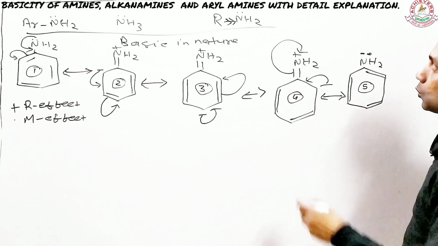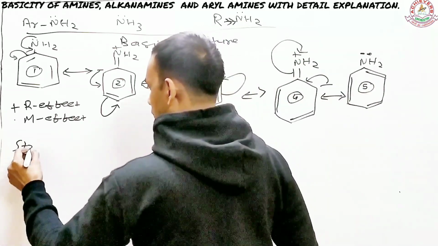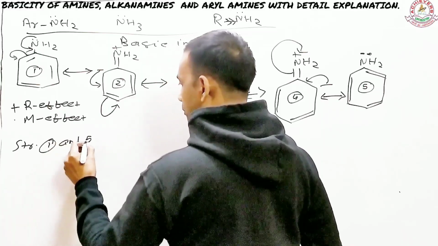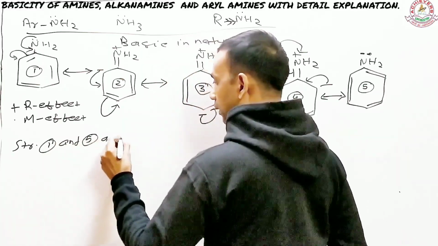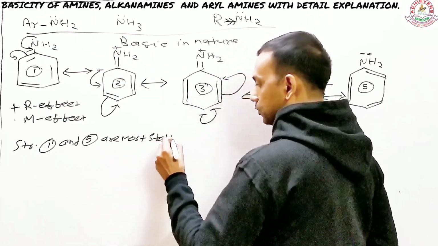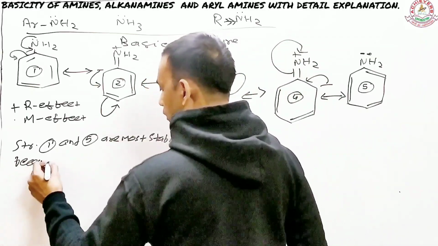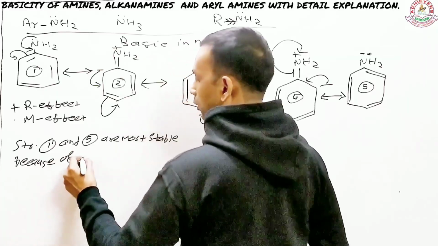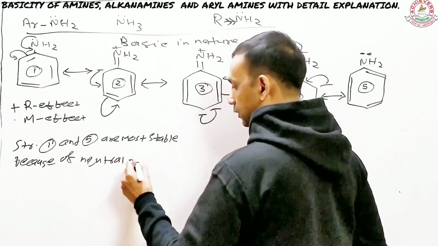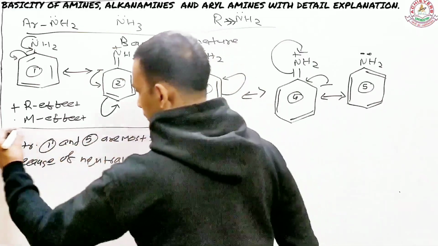So I'm going to write here that structures 1 and 5 are most stable because of their neutral nature.